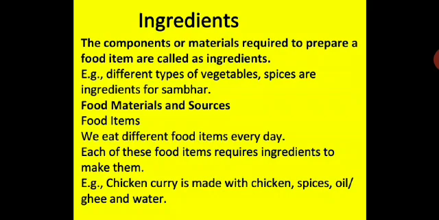Food materials and sources. Food items. We eat different food items every day. Each of these food items requires ingredients to make them. Example: chicken curry is made with chicken, spices, oil, ghee and water. So you have to take down the definition of ingredients and the examples.